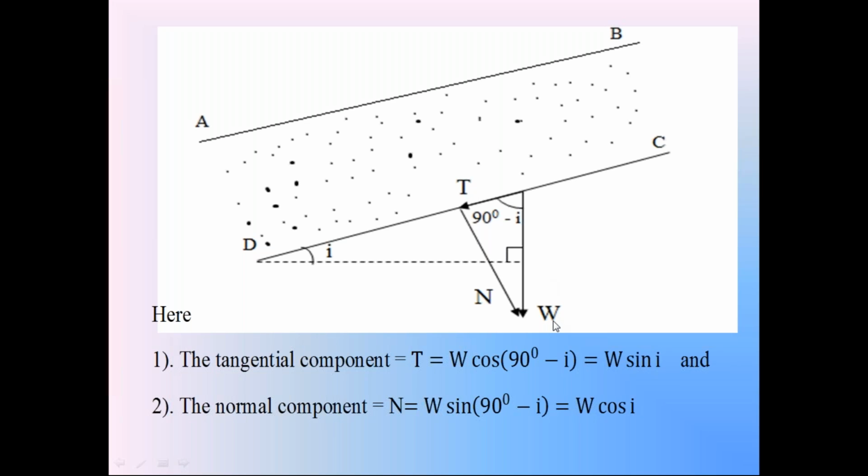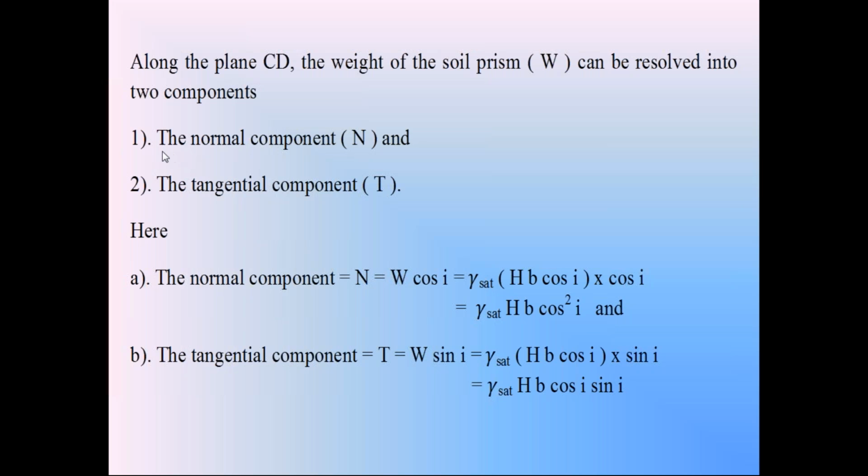So resolve this weight W into two component forces. Normal component force N is W cos i. W is equal to gamma saturation into h into b cos i. So this normal component force N is equal to gamma saturation h b into cos i into cos i, that is cos square i. This is the normal component force N.